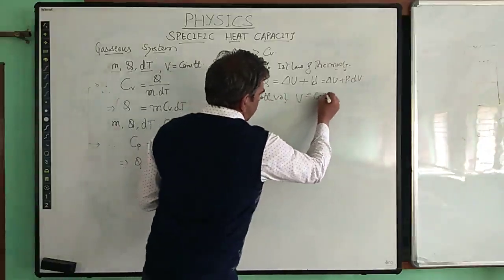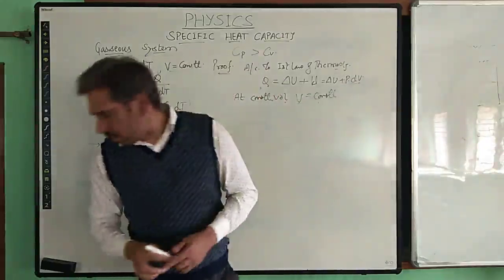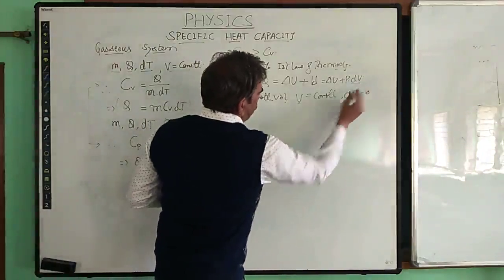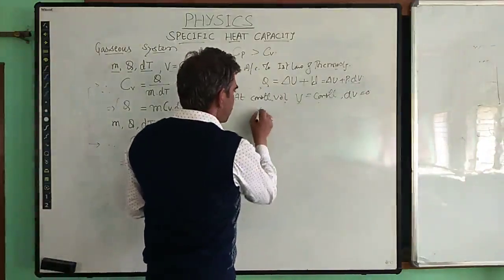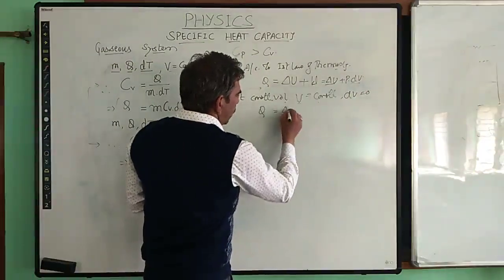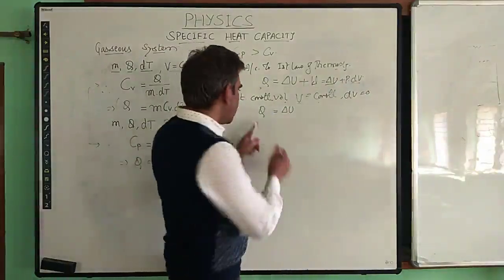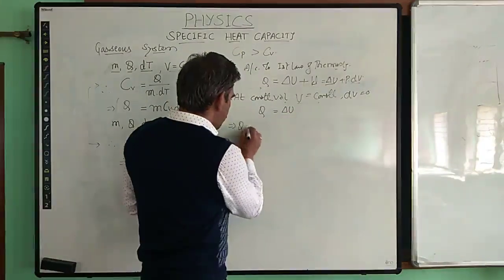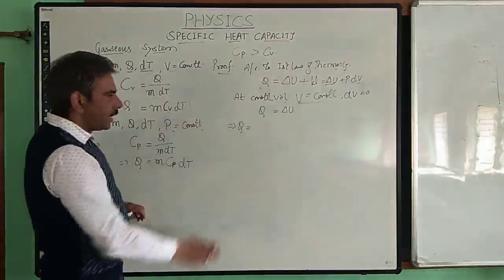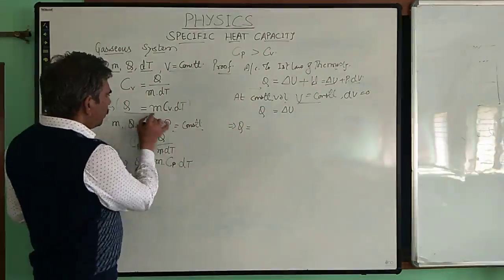So therefore, at constant volume, V is constant. When V is constant, it simply means that dV, the change in the volume, will be 0. So whatever amount of heat is absorbed by this gaseous system will be used only for the change in the internal energy, because work done is 0. And also in that case, what is the amount of heat that has been absorbed by a gaseous system of mass m at constant volume?